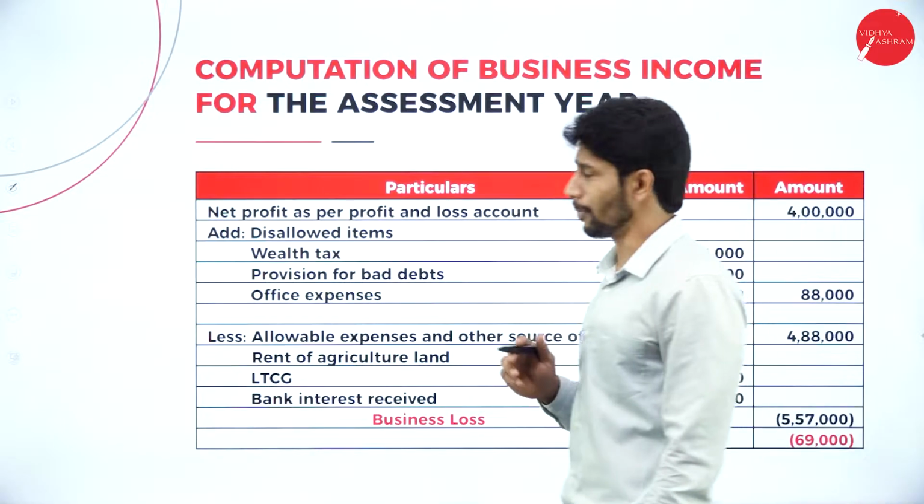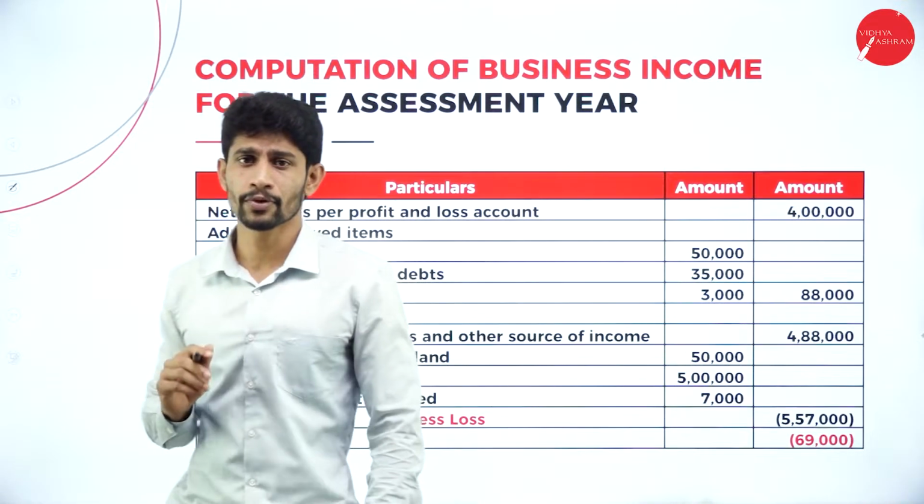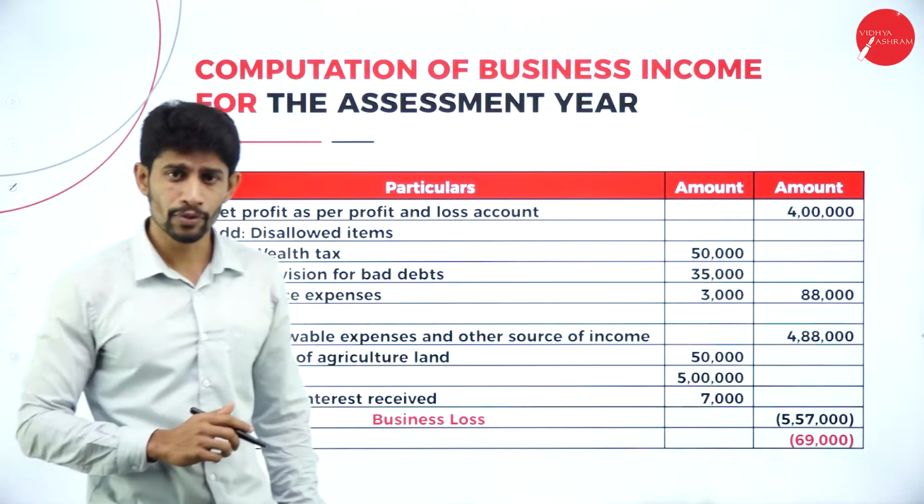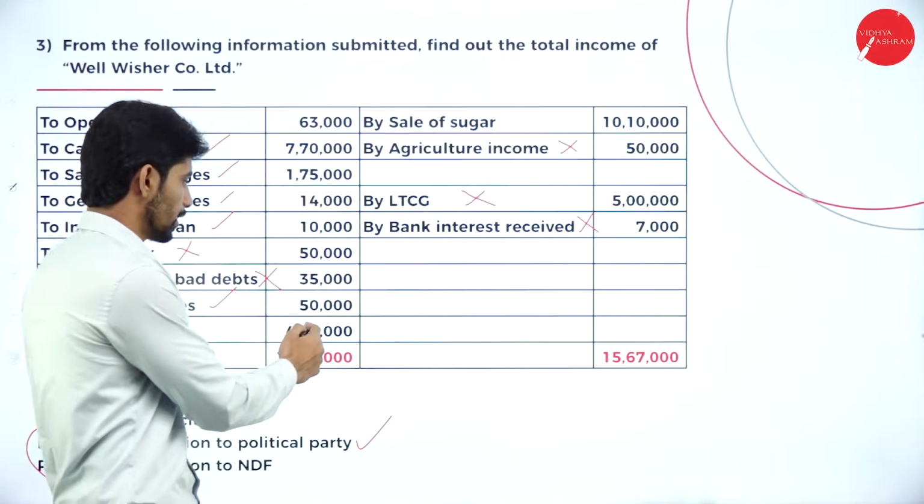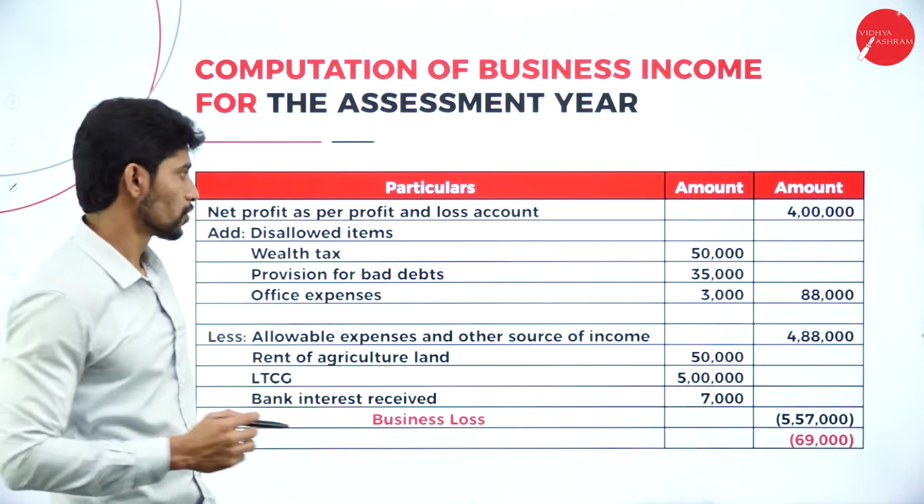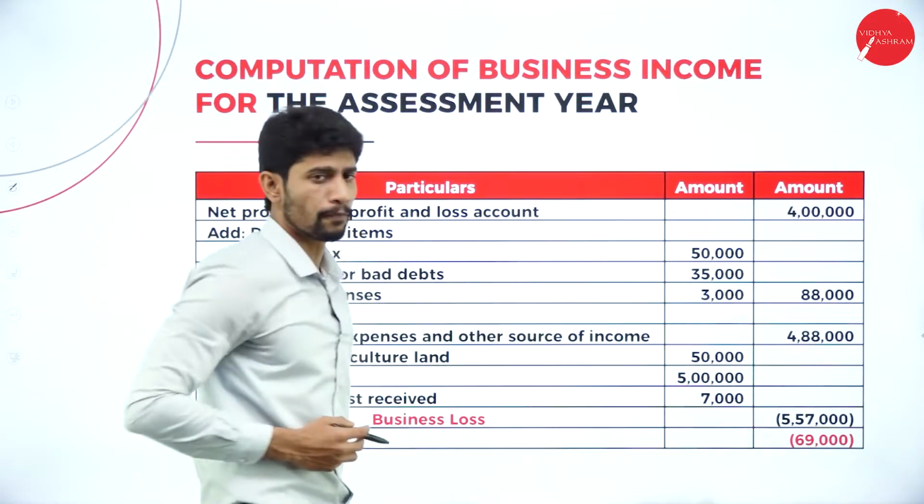So, particulars and amount. First, what are we supposed to consider? First we are supposed to consider the net profit. What is the net profit given in the problem? It is rupees 4 lakhs. So net profit, rupees 4 lakhs.